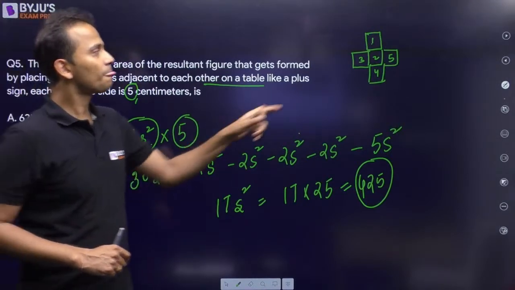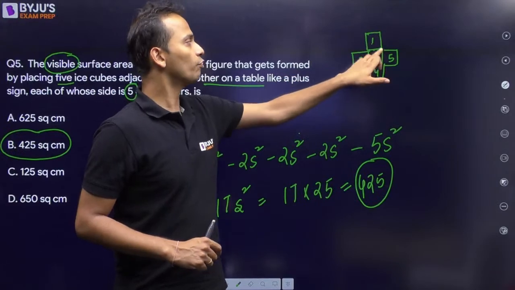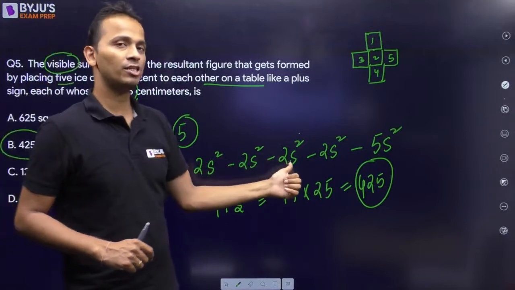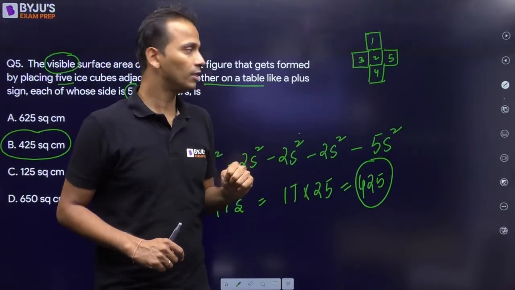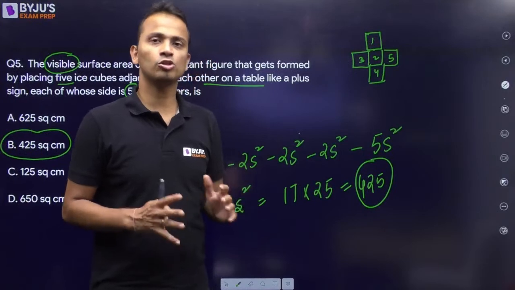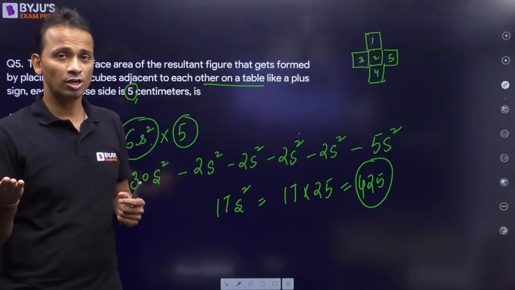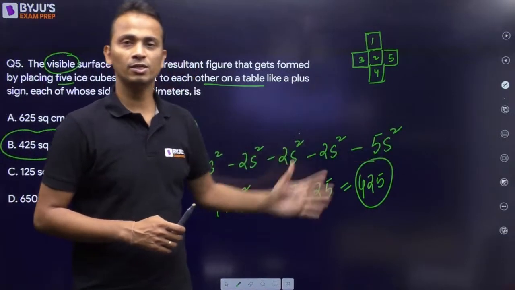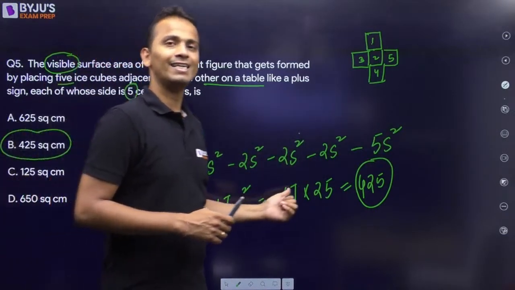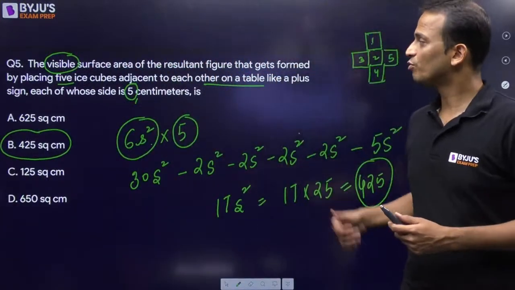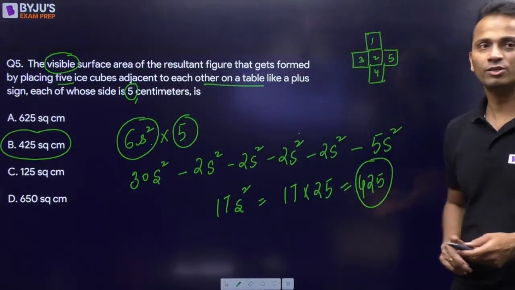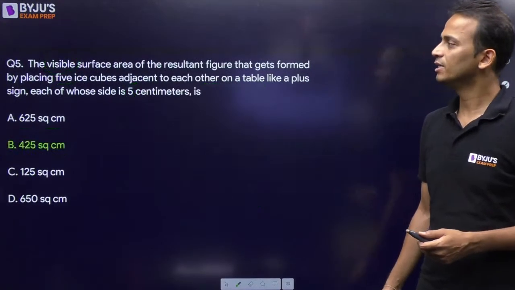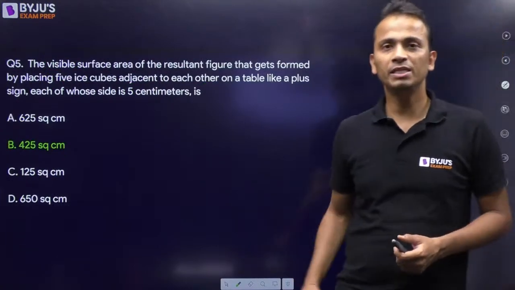Then 1, 2, 3, 4 pastings are done, so minus 2s square, 4 times. Also, these cubes are placed on a table, because of which the 5 faces touching the table will also be concealed, so 5s square is subtracted. Solving it, I get 17s square. Putting the value of s as 5, you will get 425 as the final answer. Great, so 425, option B, is the correct answer.